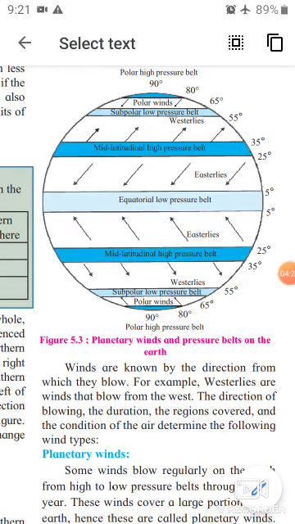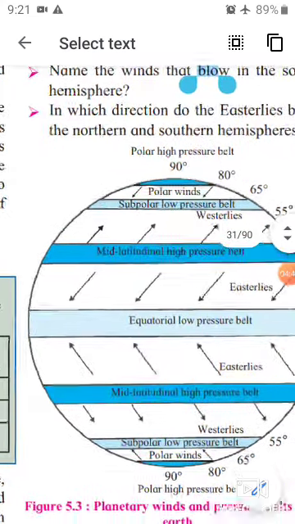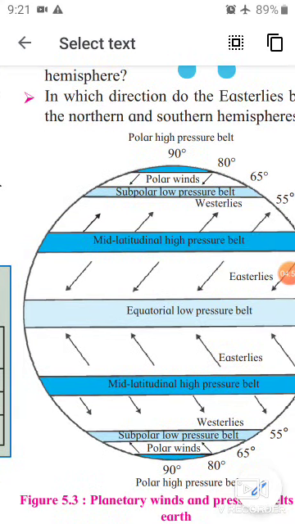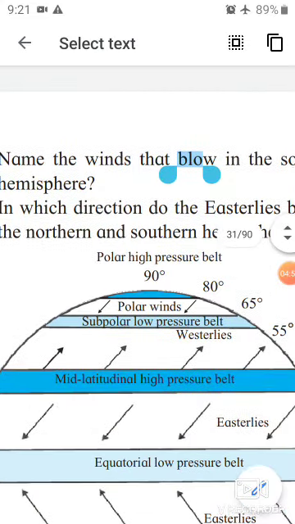And in both hemispheres, the winds that blow from the polar high pressure belt between 80 degree and 90 degree parallels to the subpolar low pressure belts, that is between 55 degree to 65 degree parallels, are called polar winds. See, polar winds between 80 to 90 degree. See here, polar winds.